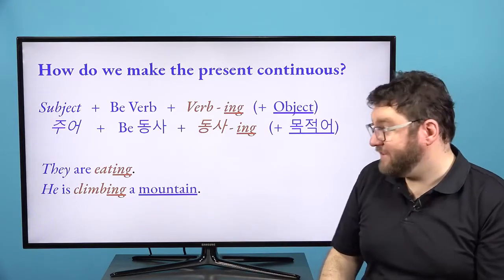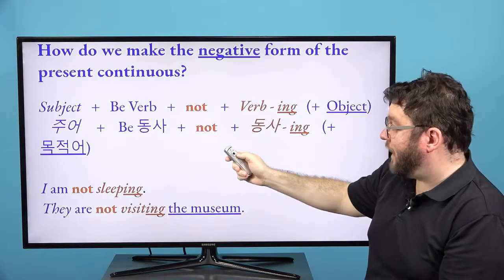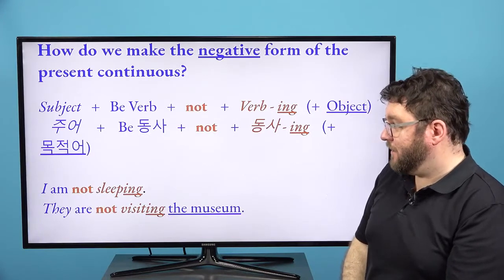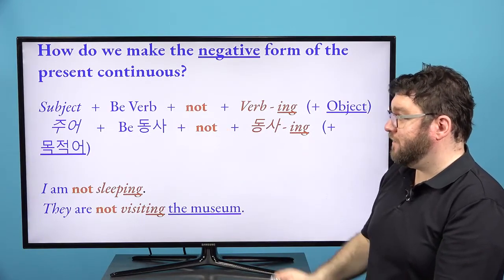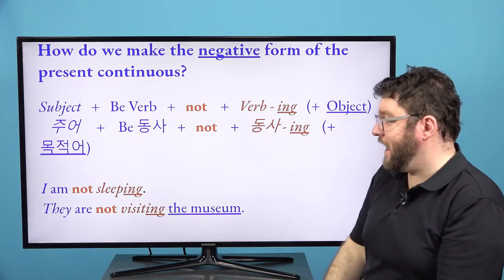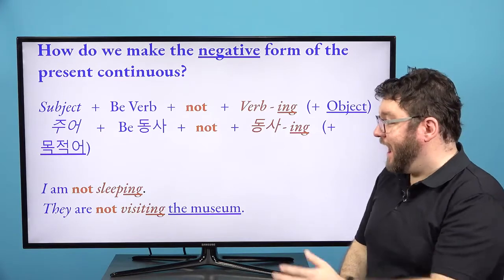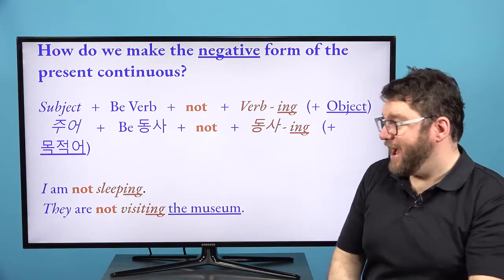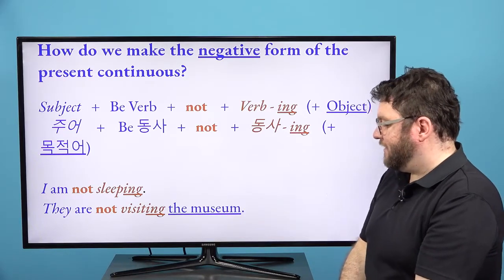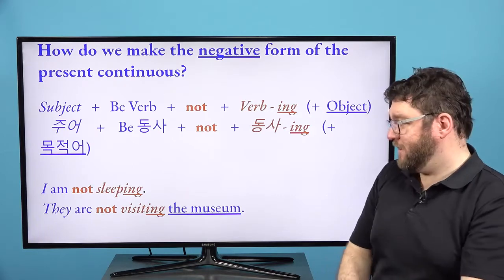Or I could say he is climbing a mountain. I can change it to past tense, right? So he was climbing a mountain. And we can also do negatives here too. So here's the subject, the be verb, not 동사 plus ing. So I am not sleeping. Remember, 붙여도 돼요. We can say I was not sleeping yesterday. I was not sleeping last week. And they are not visiting the museum. They weren't visiting the museum yesterday.